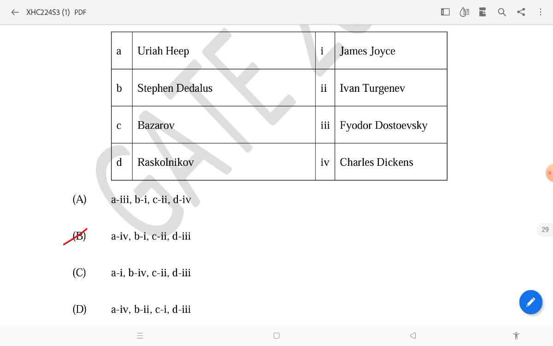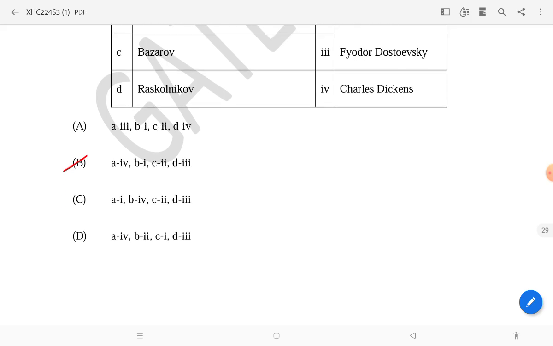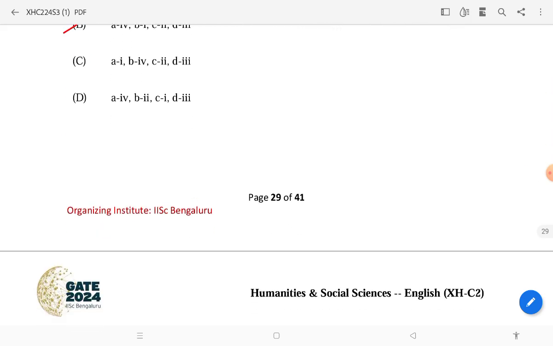Then you have to identify works with their author, characters with their author. So Stephen Dedalus is by James Joyce, then Uriah Heep by Charles Dickens, Bazarov by Ivan Turgenev, and Raskolnikov, you know that's Fyodor Dostoevsky's Crime and Punishment.